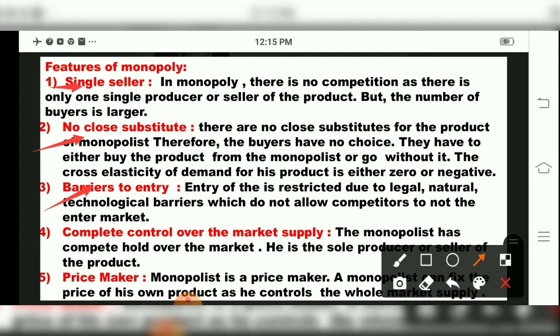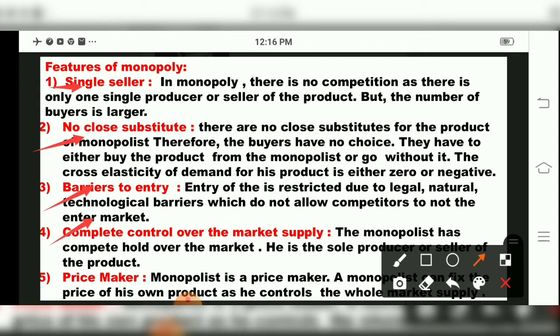So there are barriers to entry. Now this person has got permission legally. Anyone cannot take that particular parking department and say, no, you keep your bike over here and give me the charges. No. So there are restrictions, children, barriers to entry. Entry is restricted due to legal, natural, technological barriers which do not allow competitors to enter the market. The fourth one, children, is complete control over the market supply.